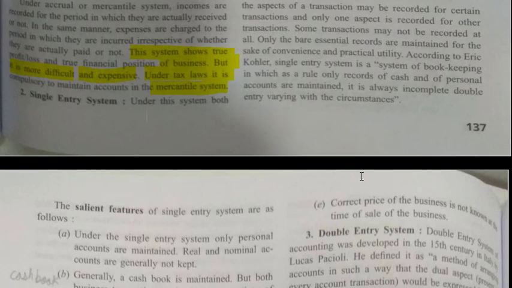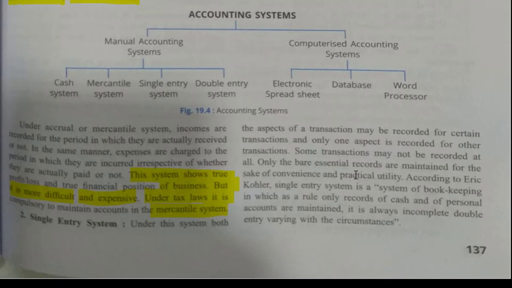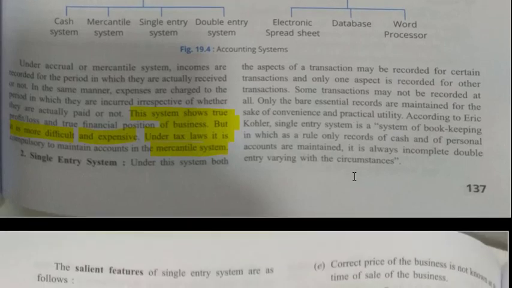Second is the single entry system. Under this system, both the aspects of transactions may be recorded for certain transactions and only one aspect is recorded for other transactions. Means for some transactions you are recording both the aspects. Now what do we mean by both the aspects? Suppose I purchase one pen from the shopkeeper, then there are two aspects: that pen is received by me and I have paid the cash. So this is called two aspects.